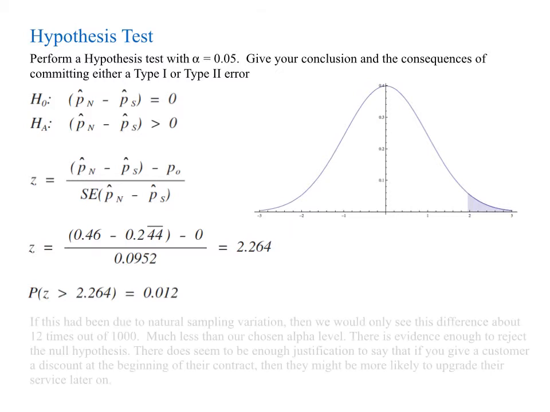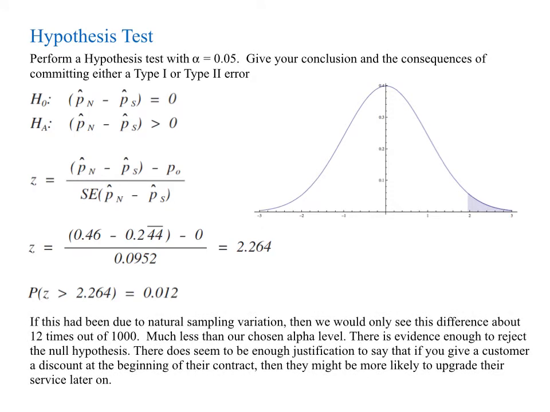We make a conclusion now. If this had been due to natural sampling variation, then we would only see this difference about 12 times out of 1,000. That's much less than our chosen alpha level. There is evidence enough to reject the null hypothesis. There does seem to be enough justification to say that if you give a customer a discount at the beginning of their contract, then they might be more likely to upgrade their service later on.